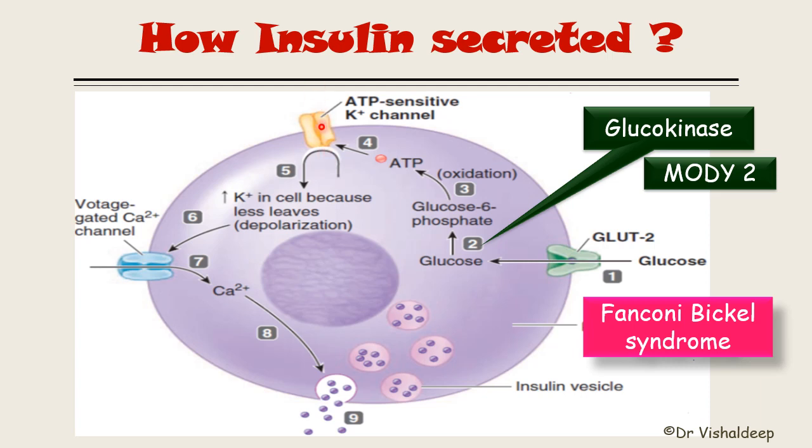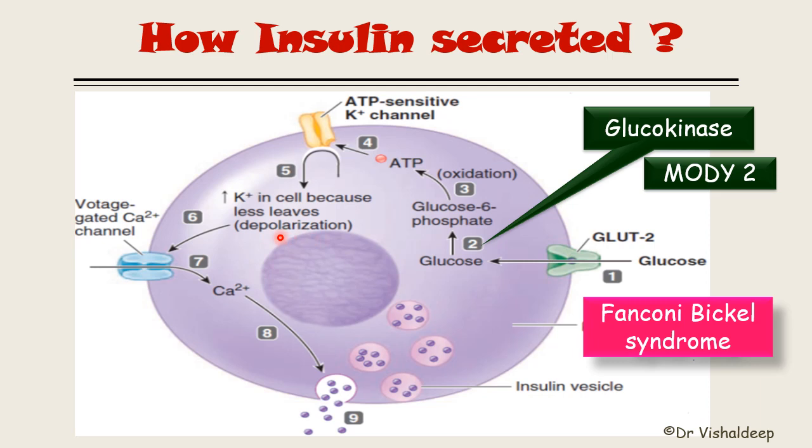Normally this channel remains open and leads to potassium efflux. Once the glucose enters the beta cell, it is utilized to make enough ATP. This ATP closes the potassium channel, so no more potassium efflux takes place. Potassium accumulates inside the beta cell, causing the beta cell to depolarize.